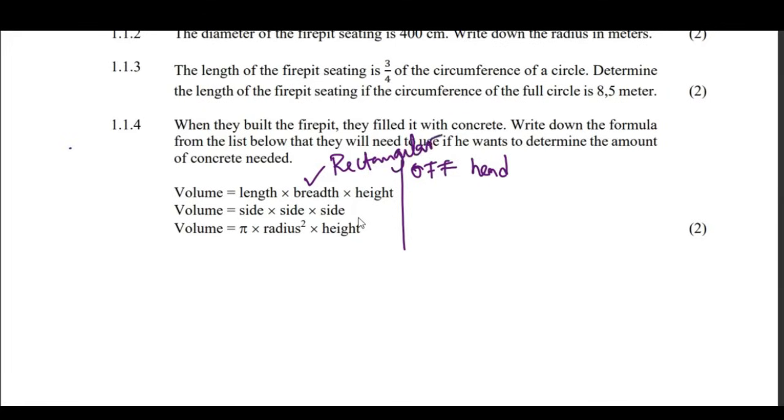That's volume of a rectangular prism. When you look at this, side times side, this has to be cubic because all sides are equal. It's a cube. Then volume of a cylinder. Why am I saying a cylinder? Because I've seen radius. So you should know these formulas here. All right, how to pick them.